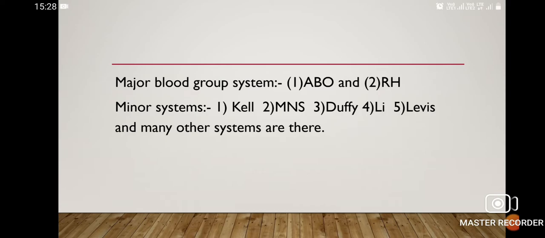Now, major blood group systems are ABO and RH, which we commonly use. And minor blood group systems are Kell, MNS, Duffy, Lee, Lewis, and many others. Among them, the MNS system is used for paternity dispute issues. We can say who is not the father of a child by the MNS system.